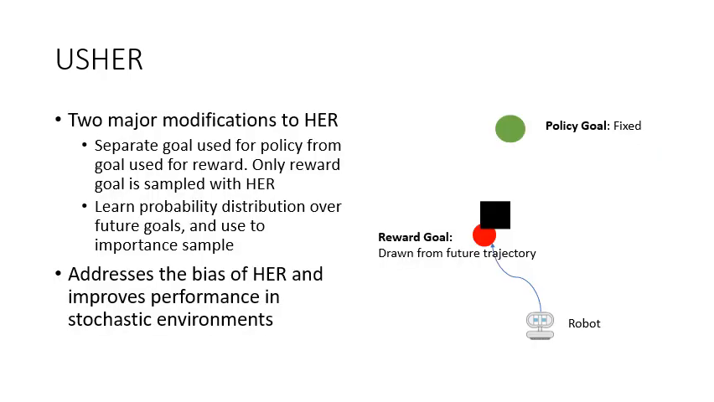We propose two major changes to HER. First, we separate the goal used for the policy from the goal used for the reward. Only the reward goal is sampled using HER. Secondly, we learn a probability distribution over the robot's future achieved goals, and use this distribution to perform importance sampling on the loss. This allows us to recover the true unbiased value function.